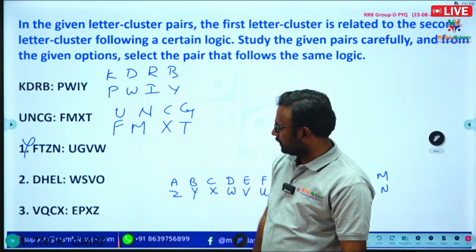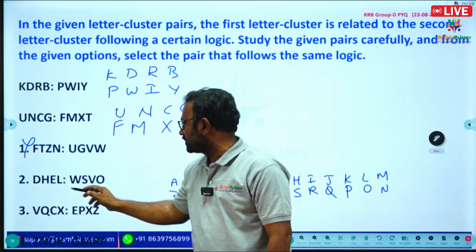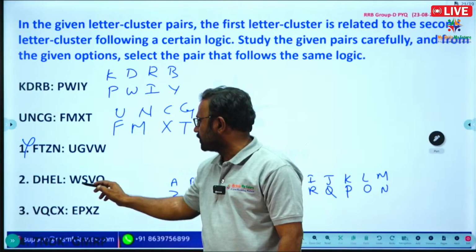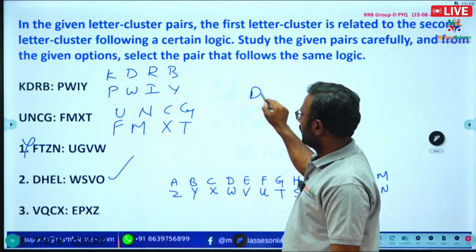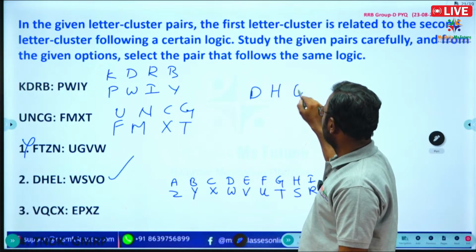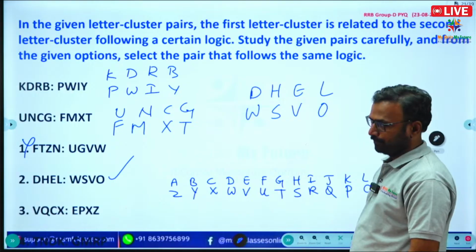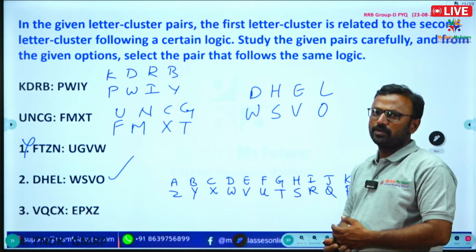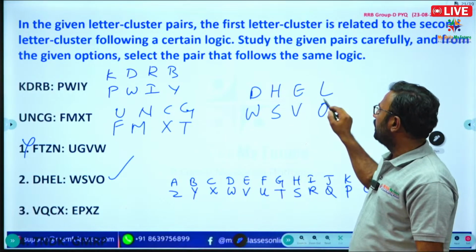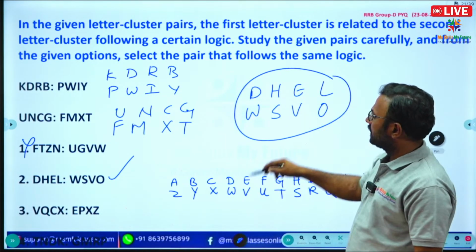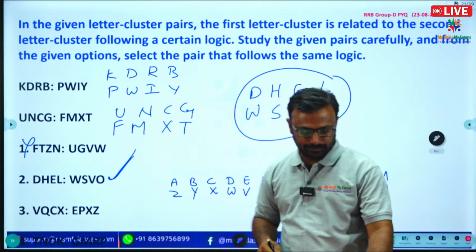If you see here, D, W are opposite, H, S are opposite, E, V are opposite, L, O are opposite. Yes, it is correct. D, H, E, L: don't worry, high school, evening, L, O. You must remember some quotes to remember the opposites. So yes, this is correct. Okay, right. Yes. Next question.